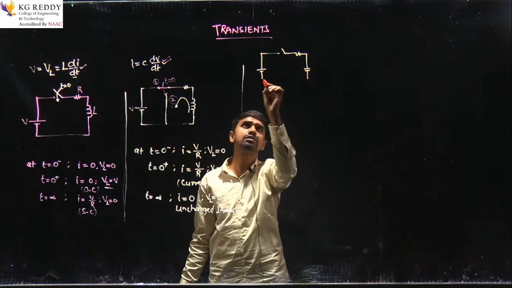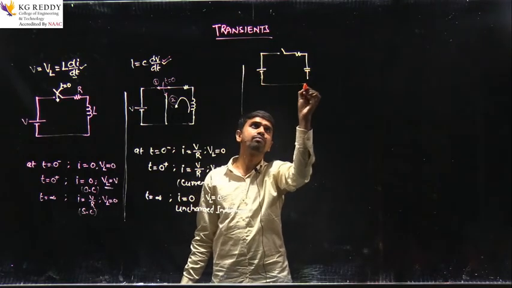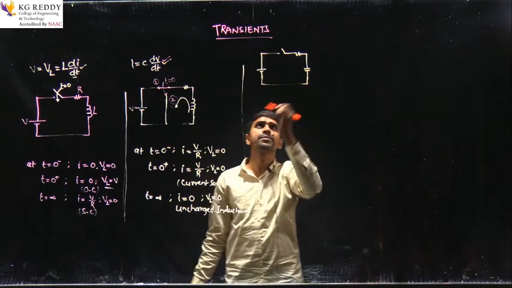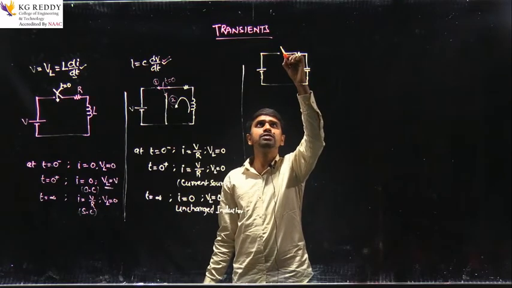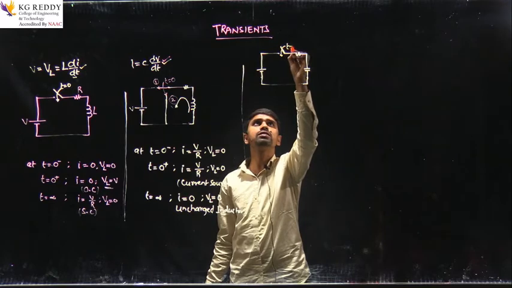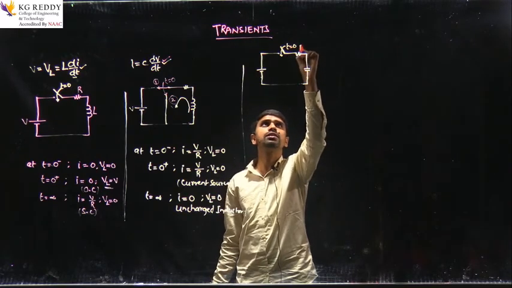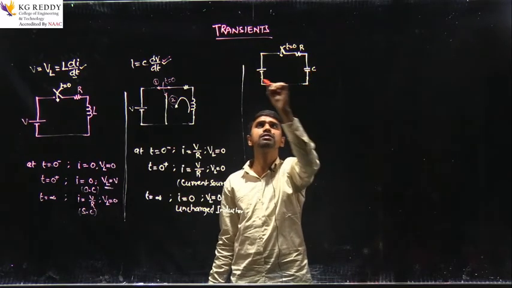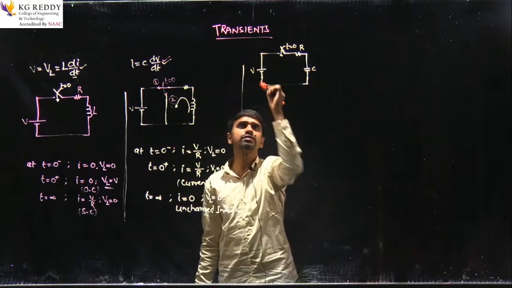This is the capacitor. Initially the switch is open and I am going to close the switch at t equal to 0. These are the elements R and C, and this is the voltage source V.